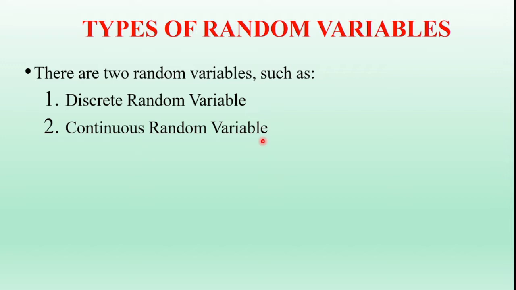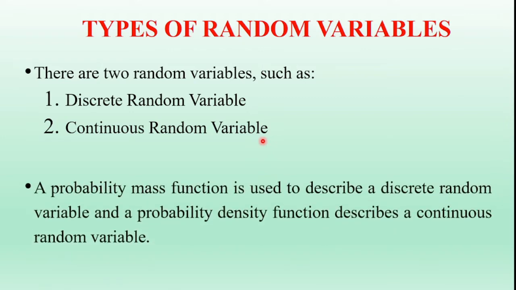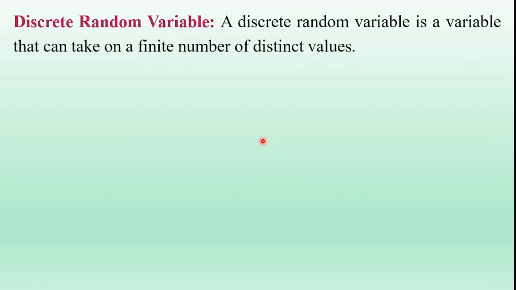First, we are going to discuss the discrete random variable definition with an example. A discrete random variable is a random variable with a finite range or countably infinite range. A discrete random variable is a variable that can take on a finite number of distinct values. In other words, it is a variable that can assume at most a finite or countably infinite number of possible values. So that is the definition of a discrete random variable.